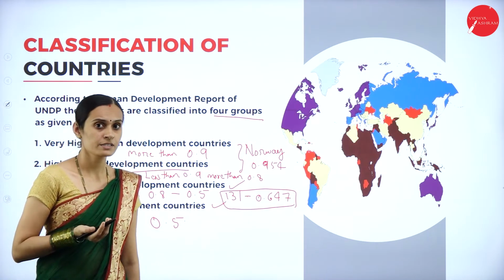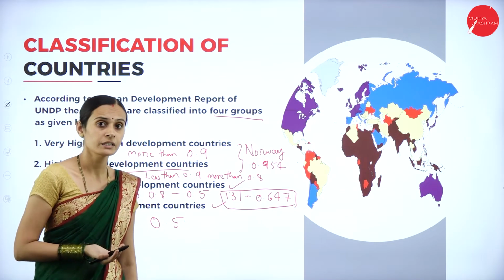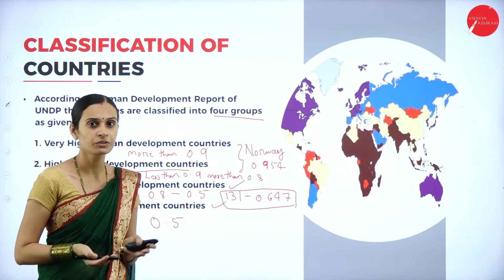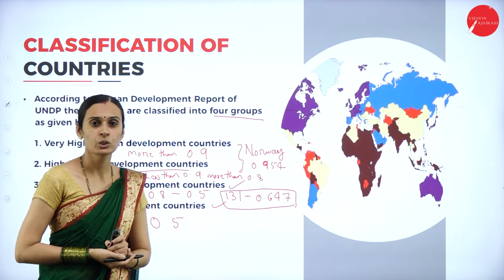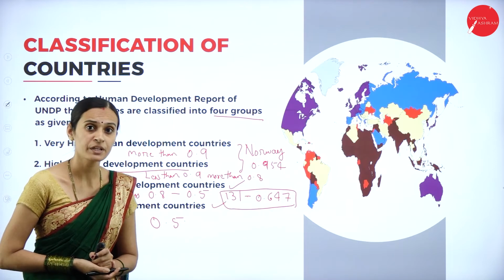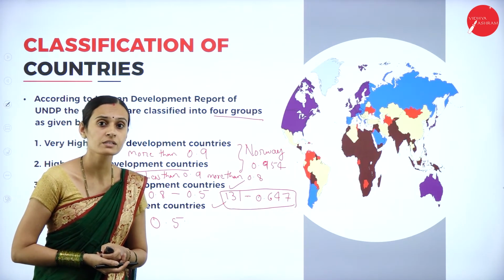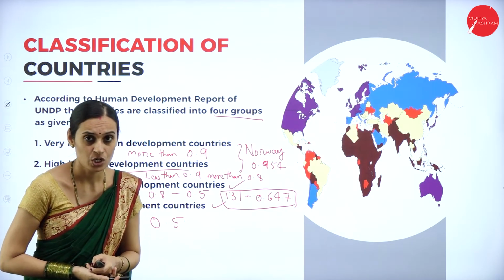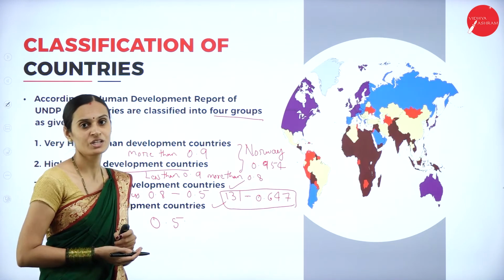You can take Afghanistan, Bangladesh, Ethiopia, Uganda, Kenya. Features include a very low standard of living, low per capita income, very low national income, and also low progress in economic development.